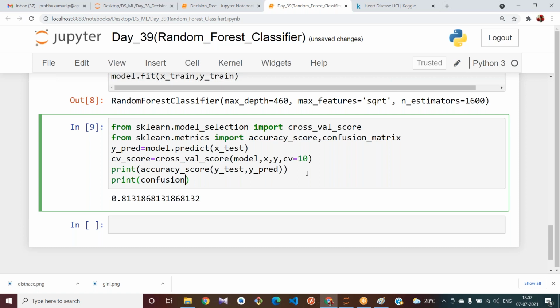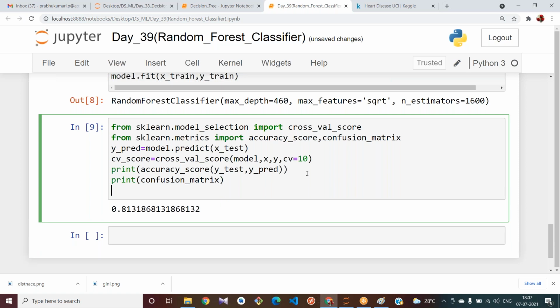Okay. confusion_matrix. And what else? We also have the CV score, right? Print CV_score.